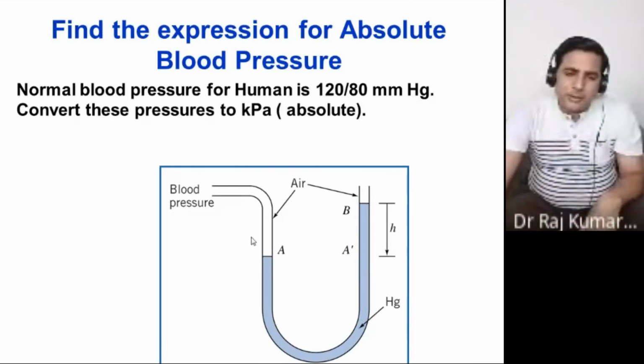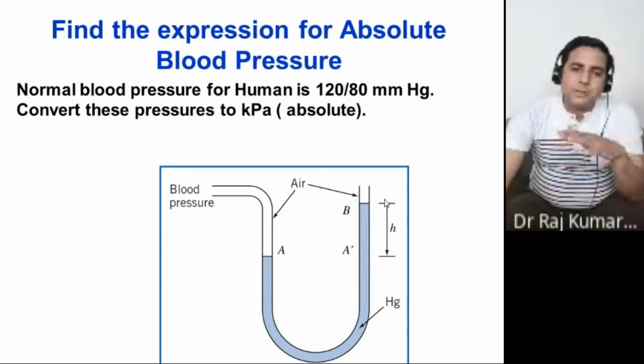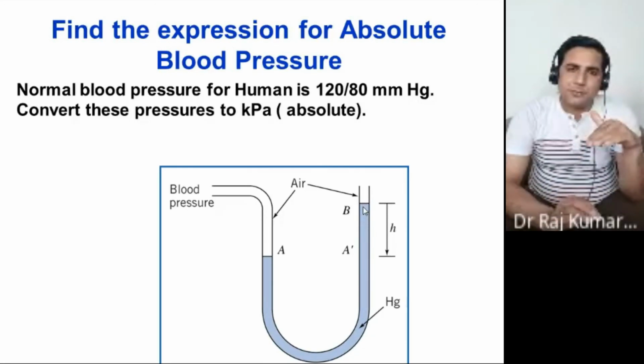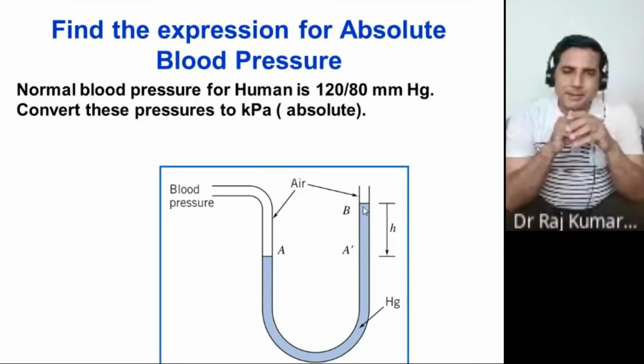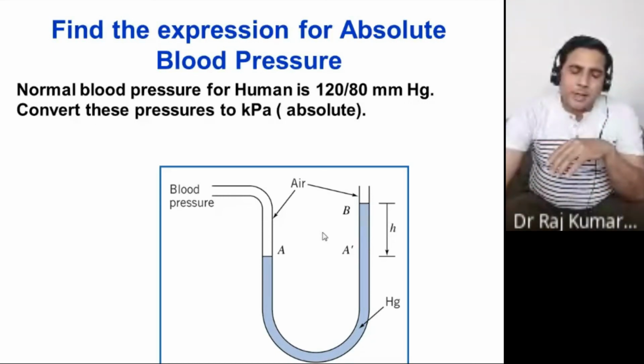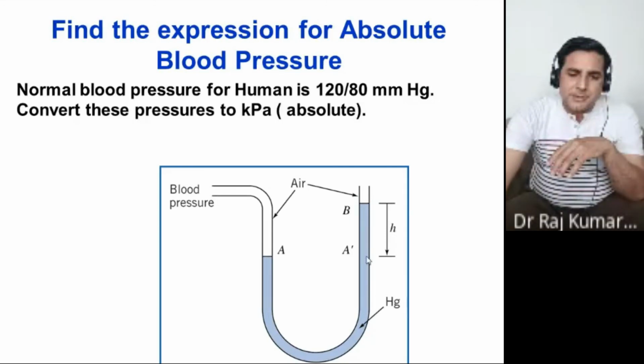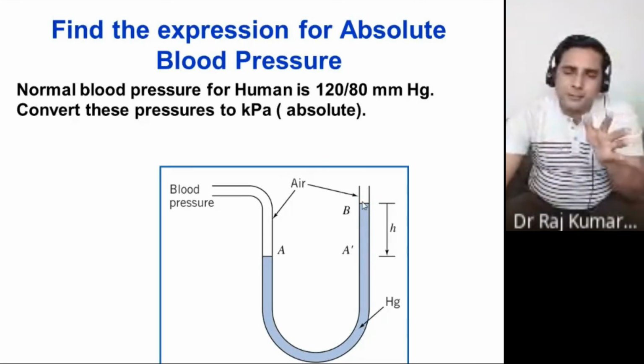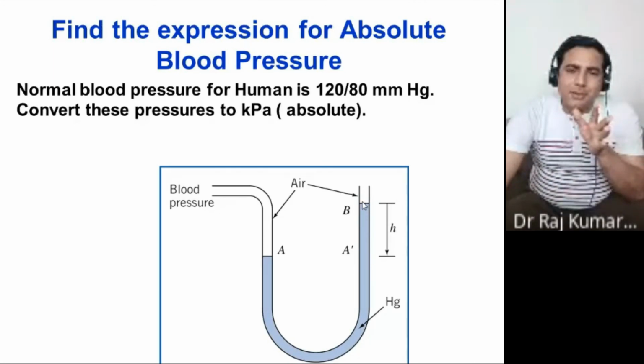So here you can calculate the pressure at this particular point, PA. Now let's say I want to move to this point B. I want to calculate the pressure difference between point A and point B. So I would start from here. My route is to go from here to here and move through the entire fluid and reach this particular point. That way only I can come. Yes or no?